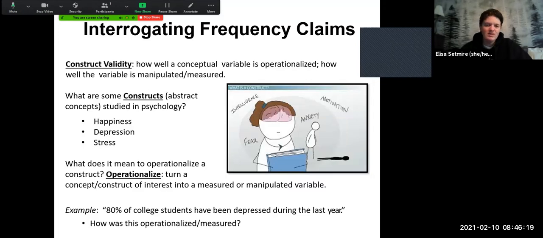And so we have to turn this abstract concept into something that we can define clearly and consistently. And when we do that, we are operationalizing that. So construct validity looks at how well have we actually operationalized it? Are we capturing what we wanted to capture in the way that we defined and operationalized it?